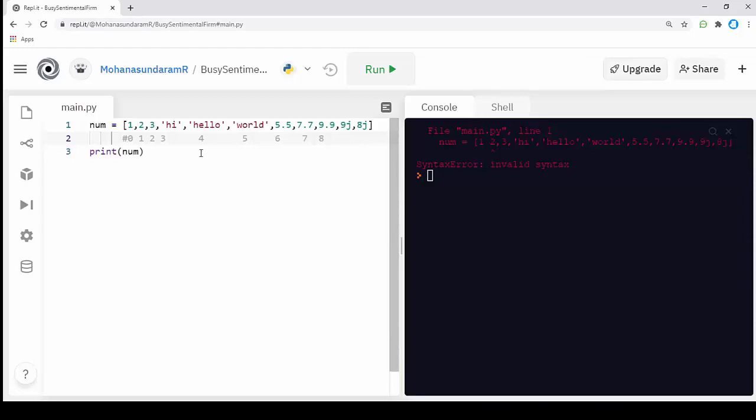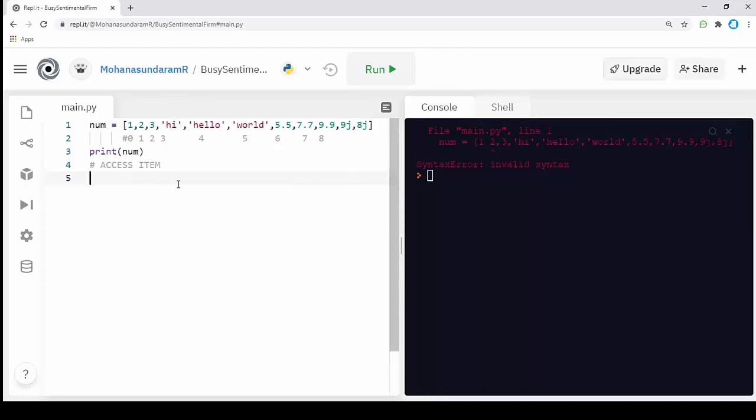Now we will perform some methods using the list, the inbuilt methods. The first thing we're going to see is accessing an item in a list. If we have multiple values in the list, what if I want a particular value from the list? For example, I want this hi, hello, and I want to print it in my console.